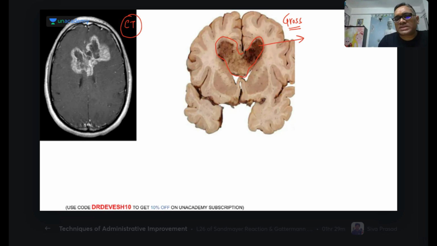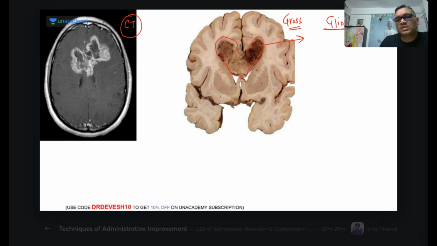If you look very carefully, it has a variegated appearance, in different colors: more brown, darker brown, lighter brown, right? This variegated appearance is the reason for the name glioblastoma multiforme, which now we don't use. We use just glioblastoma, right? Multiforme was used because of the variegated appearance.